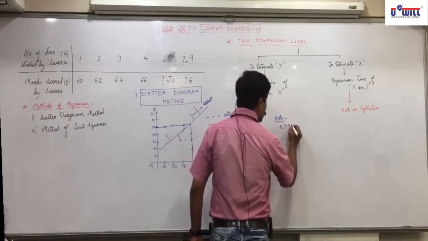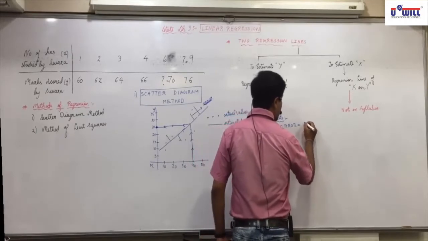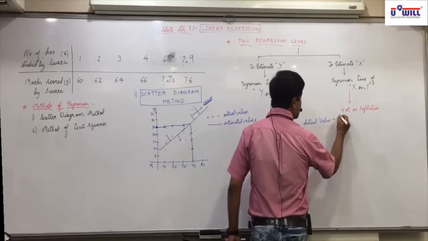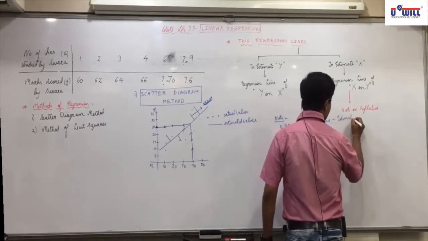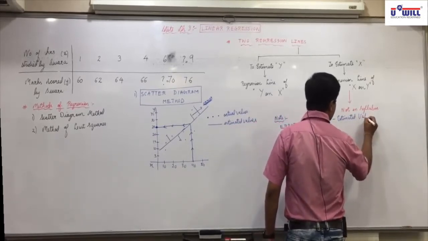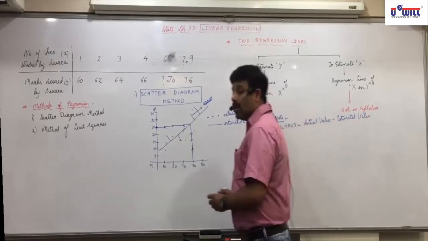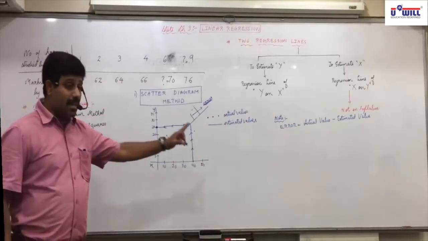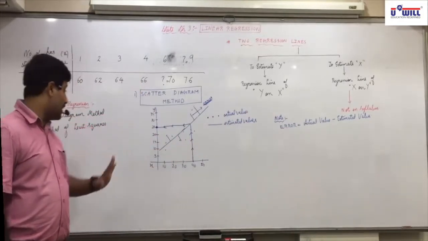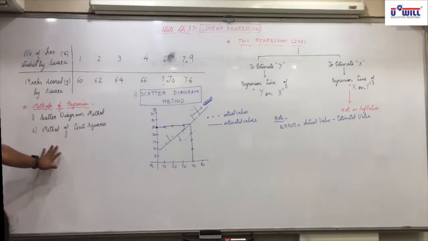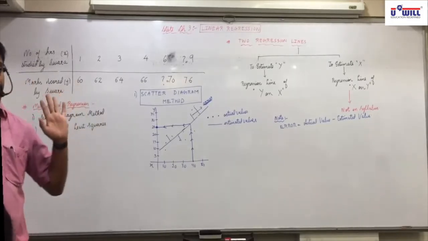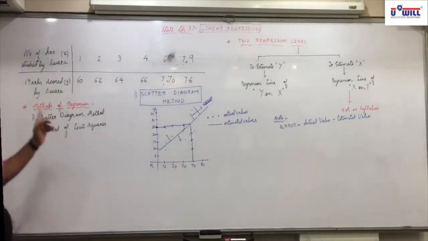What is the meaning of error? Actual value minus estimated value. The difference between the actual value and the estimated value is called error. Any confusion in this? If this term is not clear, you will not be able to understand the next method. So what do you mean by error? Difference between the actual value and the estimated value. Is everyone clear with it? Clear?